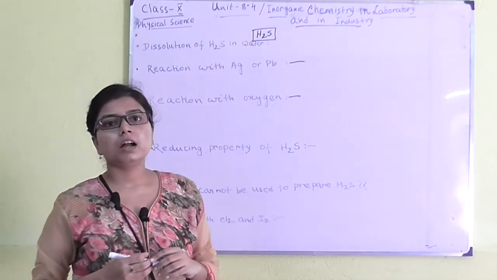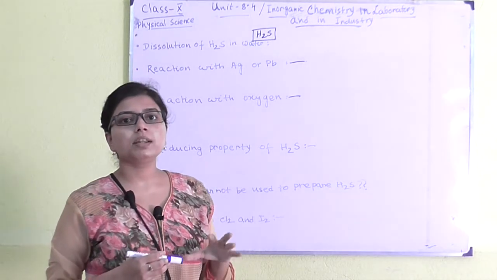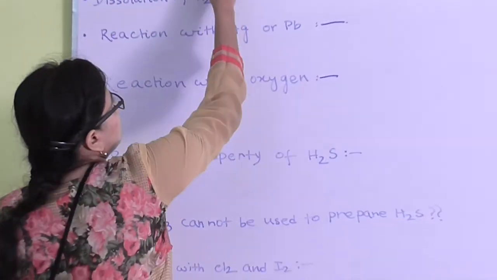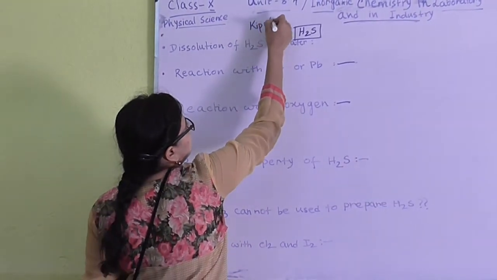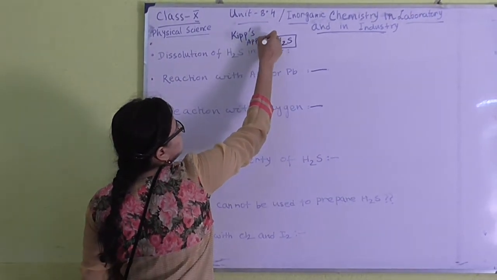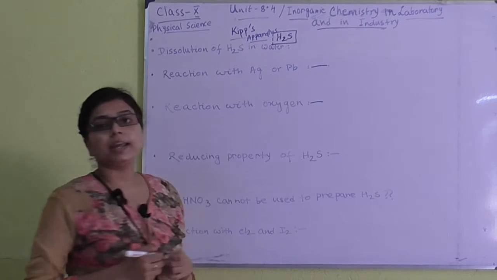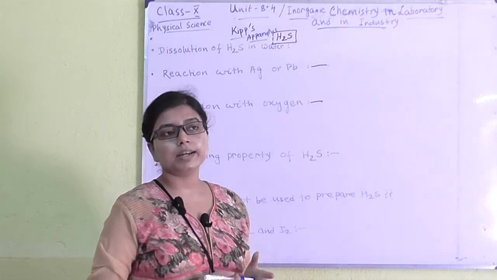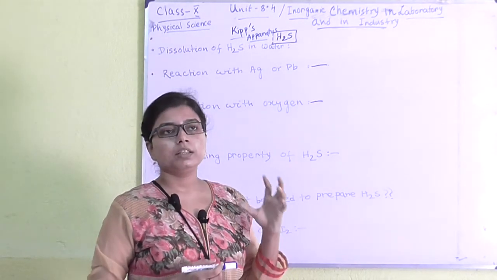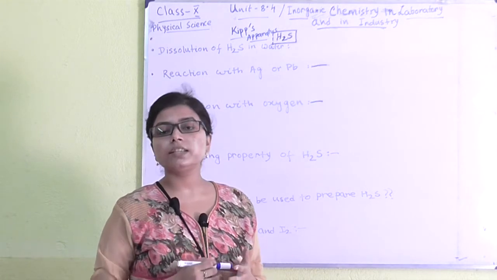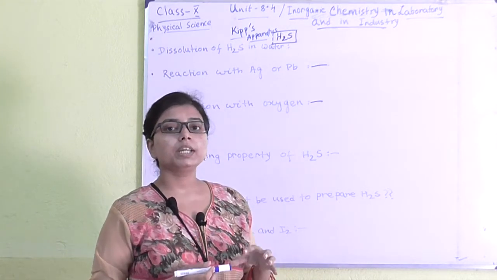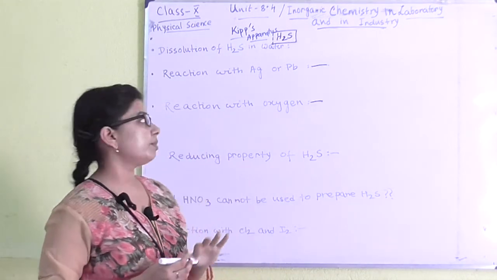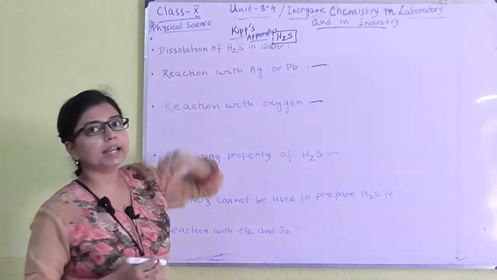gas. Okay, one thing I want to mention here, that apart from the laboratory arrangement, we can also prepare H2S gas by Kipps apparatus. Okay, the apparatus name is Kipps apparatus. Using this apparatus, we can prepare H2S gas, as well as hydrogen gas and carbon dioxide, where heat is not required. In the procedure where heat is not required, only for that purpose we can use Kipps apparatus to produce the gas, apart from the laboratory arrangement. Okay, the name is Kipps apparatus, you will get it in your textbook.